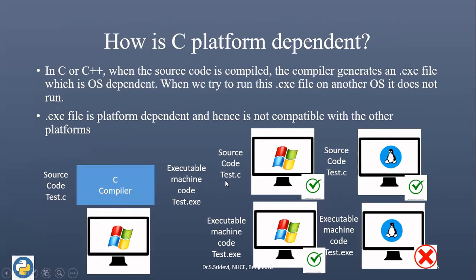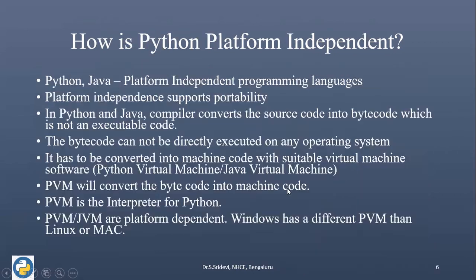Whereas if you consider the source code, that is the source code test.c, you can take the source code, you can execute that in both Windows as well as Linux. But the exe file can run only in the same platform. That's why we say that C is a platform dependent language.